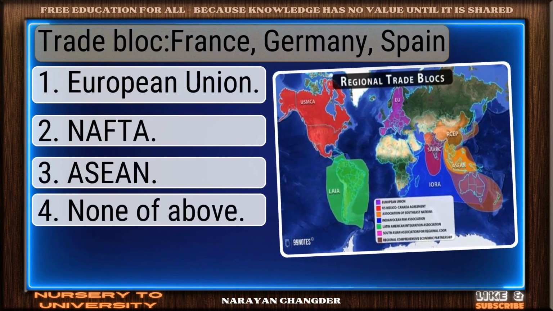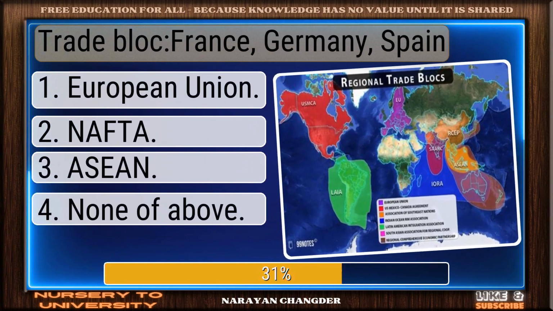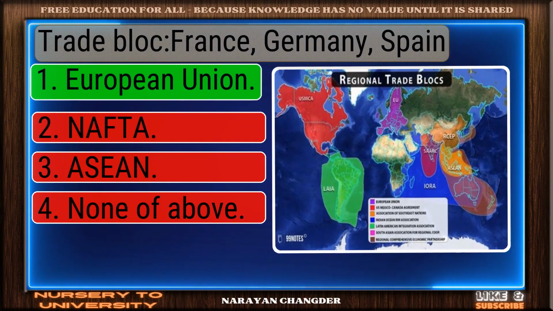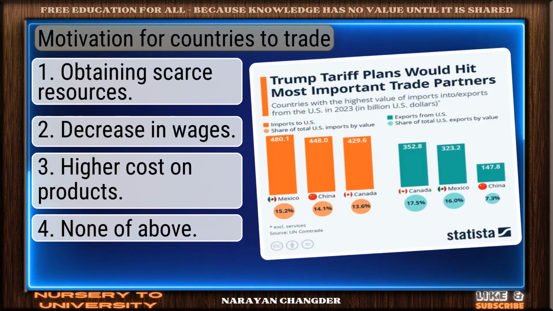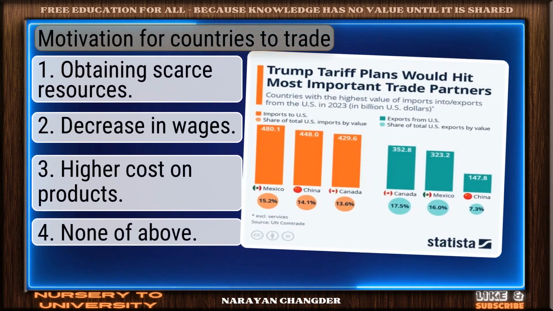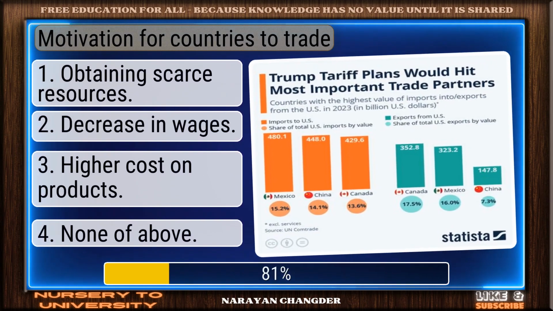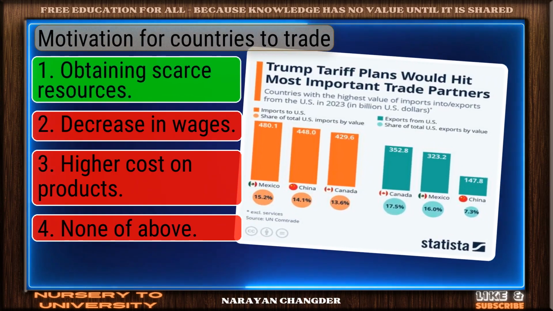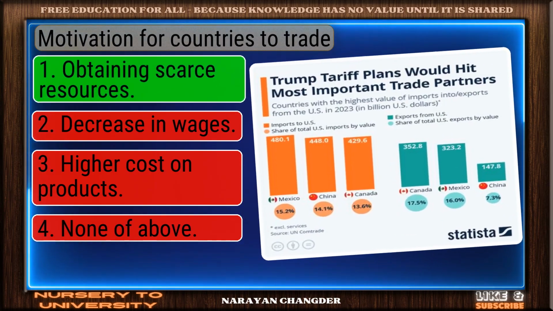Trade bloc France, Germany, Spain. You got it. Your choice, European Union, is right. Motivation for countries to trade. Nice work. You chose obtaining scarce resources, and it is correct.